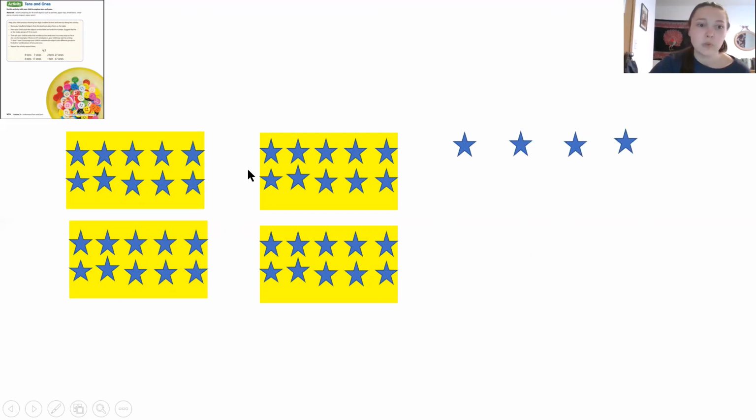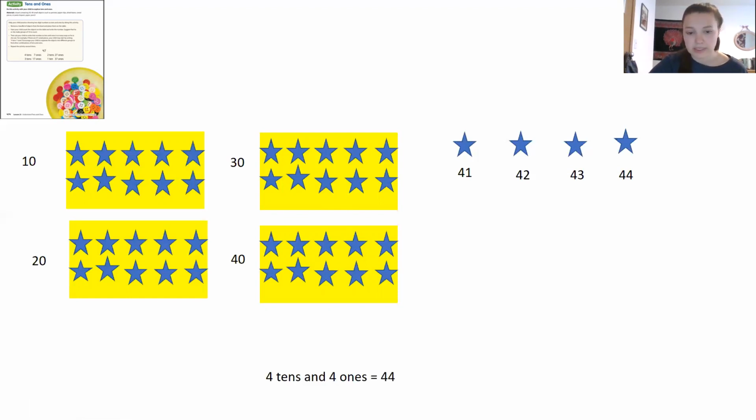Okay, so now I have my groups of 10, and we know that when we have a group of 10, it wouldn't make a ton of sense to count by ones, 1, 2, 3, 4, because we just did all of the hard work in putting that into groups of 10. So we can count by tens like this: 10, 20, 30, 40. Okay. And now we have our loose ones. After we've counted by tens, we can keep counting by ones: 41, 42, 43, 44. And there are 44 objects. 4 tens and 4 ones is 44.